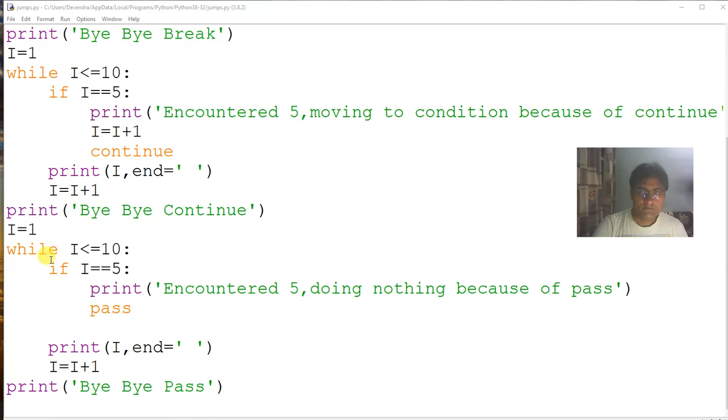And then last we have the pass statement. I equals 1, I less than or equal to 10, if I equals 5, print this message and pass. Pass means simply do nothing, it will not do anything. So if I equals 5, it will print the message, it will not do anything, and it will continue printing the value of I, that is 5. So we will get the value of I as 1, 2, 3, 4, 5, 6, 7, 8, 9, 10. Let's see the output of this program.